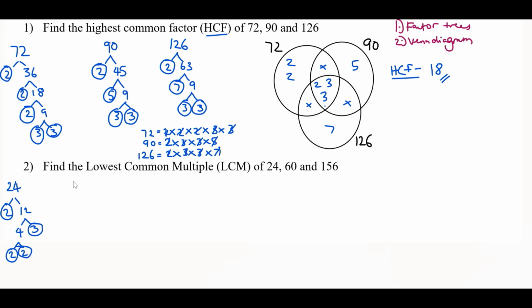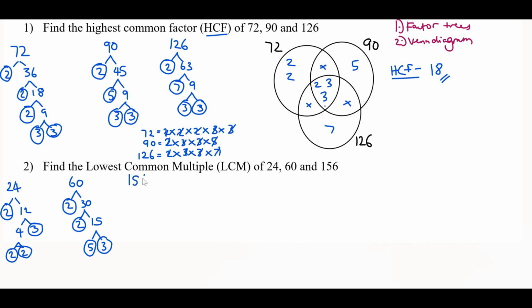On to the next one, 60. We can do 2 and 30. For 30, we can do 2 and 15. And for 15, we can do 5 and 3. Again, both prime numbers. So that is the end of this factor tree.